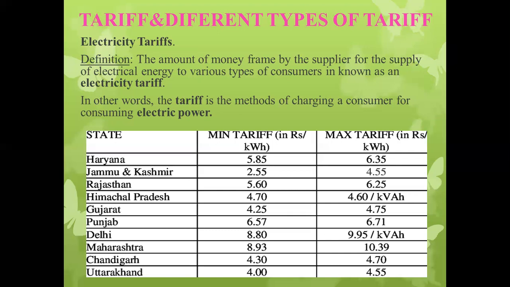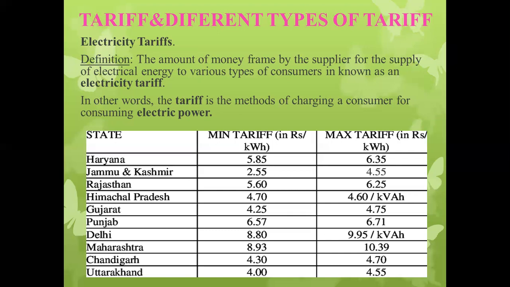In the Haryana state, for per unit electrical energy consumption, the minimum tariff is 5.85 rupees and the maximum tariff is 6.3 rupees. Also in Jammu Kashmir, it is 2.55 rupees per unit minimum and the maximum is 4.55 rupees per unit.